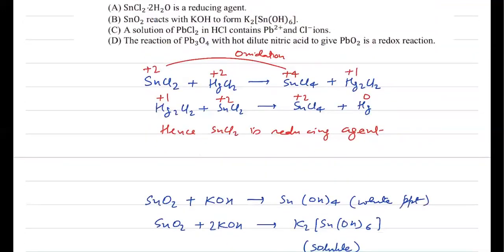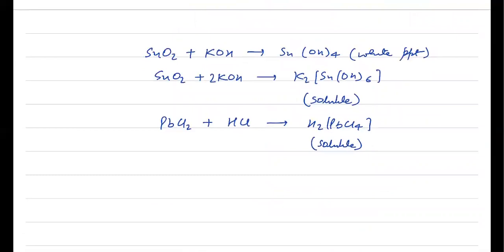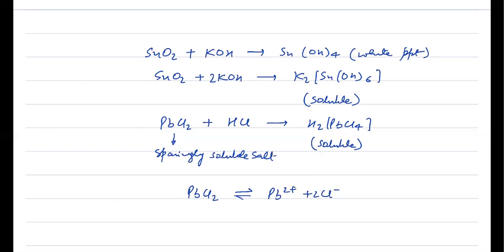And the last option is given: the reaction of Pb3O4 with hot dilute nitric acid to give PbO2 is a redox reaction. So you understood, I think, PbCl2 is sparingly soluble salt. So in case of aqueous medium, it will be Pb2+ and 2Cl-. You can consider statement C correct also. Otherwise, if you consider significant amount of Pb2+ and Cl-, then it is certainly not present because it will convert into a complex of H2PbCl4 in dilute HCl. So better is that we do not consider answer C.